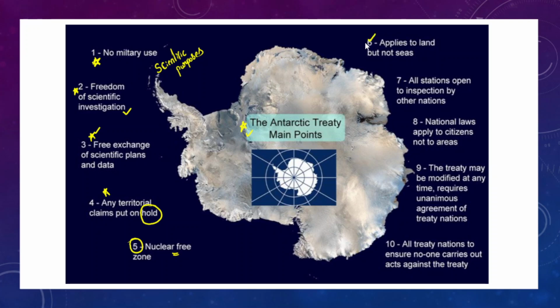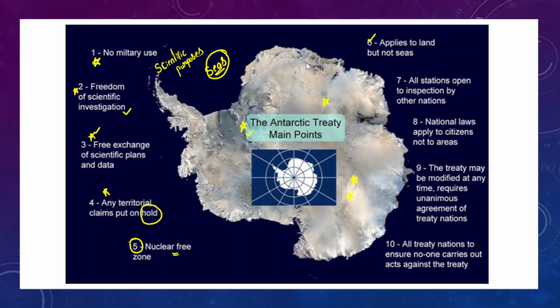So this Antarctic Treaty only applies to the land, and it will not cover the seas surrounding Antarctica. That you have to understand. The distinction you should understand. And here all stations of different countries which are located across Antarctica are open for inspection by other countries.